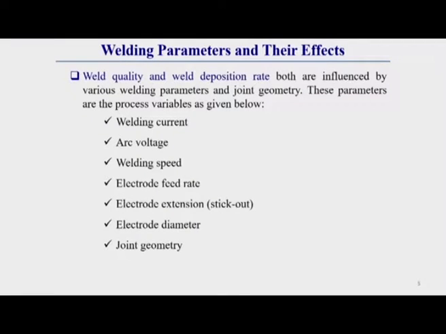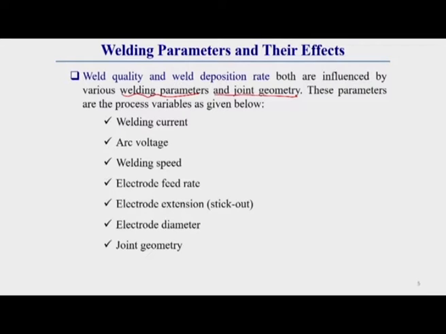So, I will discuss how the overall quality of the welding is affected by these different welding parameters. One thing you should keep in mind: weld quality and weld deposition rate are both influenced by various welding parameters and joint geometry.